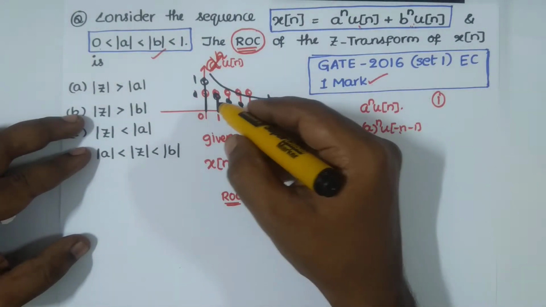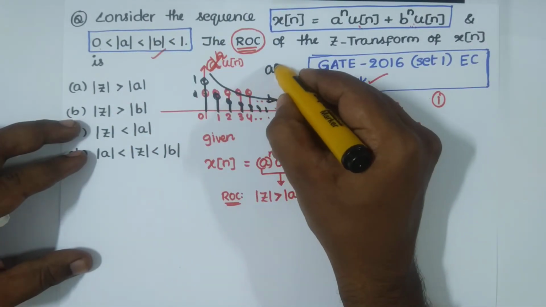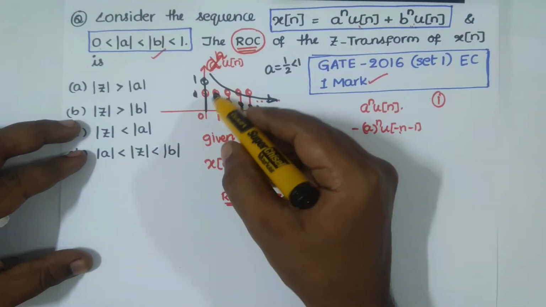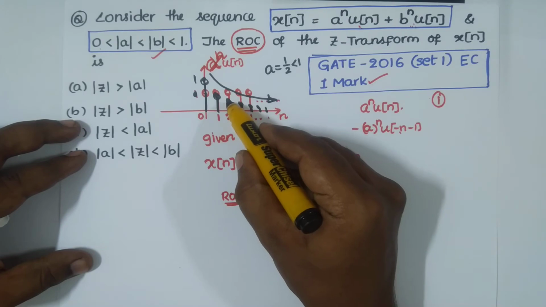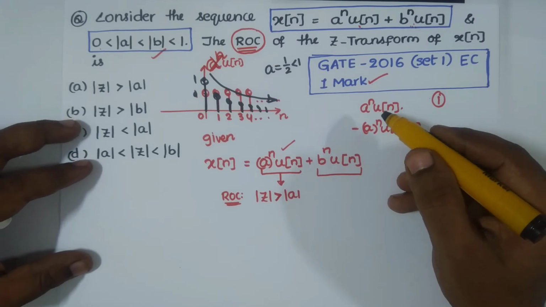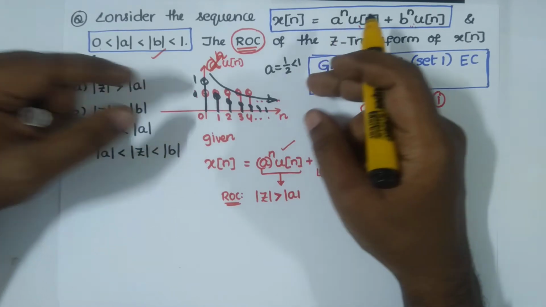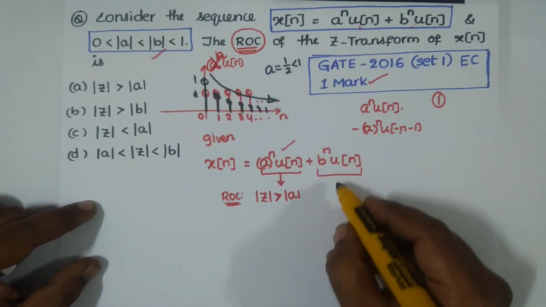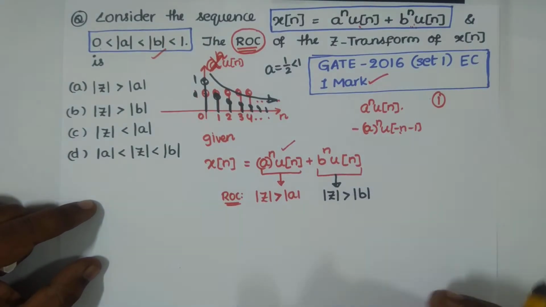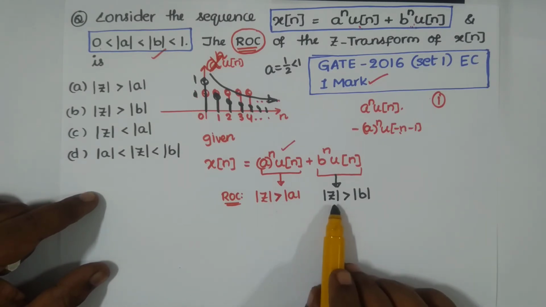You can take anything for a, for example a is less than 1. You can take a equal to half, as half is less than 1. Half power 0 is 1, half power 1 is half, then 1 by 4, 1 by 8, 1 by 16, and so on. Anyways, you have a finite sum sequence, so you have the ROC like this. Similarly for b, the region of convergence is modulus of z greater than b. Now you have both modulus of z greater than a and modulus of z greater than b.